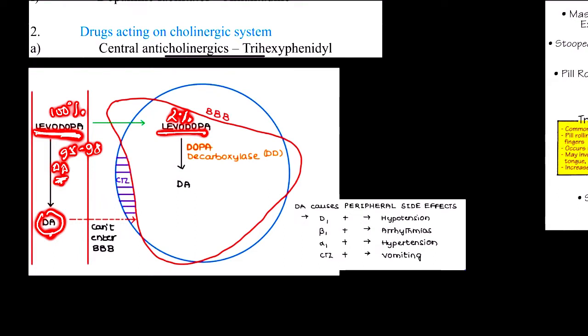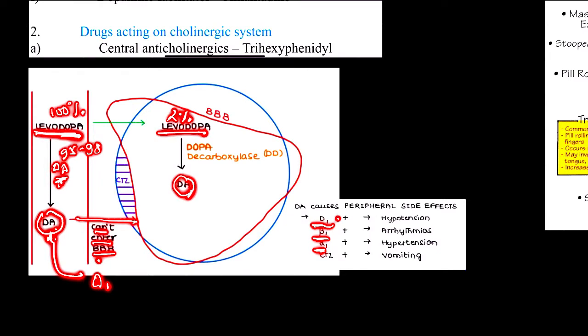So what is going on? We need to increase dopamine inside the brain, but the dopamine level is being increased peripherally. Now this dopamine cannot enter the blood brain barrier, so there is no use of this dopamine in the periphery. Instead, peripherally, it will act on several receptors such as D1 receptor, B1 receptor, alpha 1 receptor.